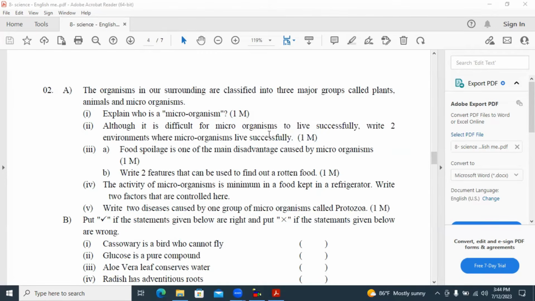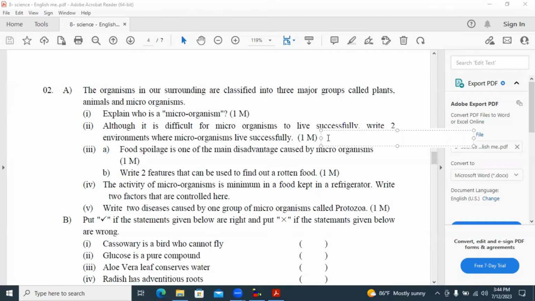Write environments where microorganisms can live successfully. One type of environment is there as hostile environments. In these kind of environments, most of the other organisms cannot live, but only microorganisms can live.